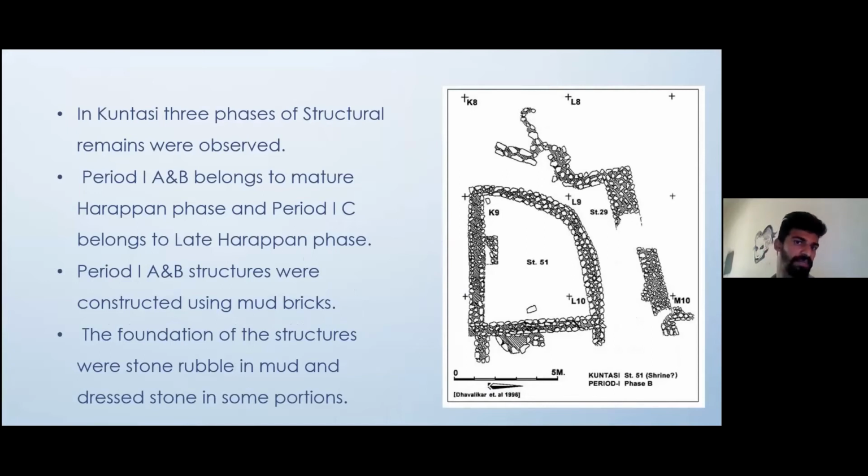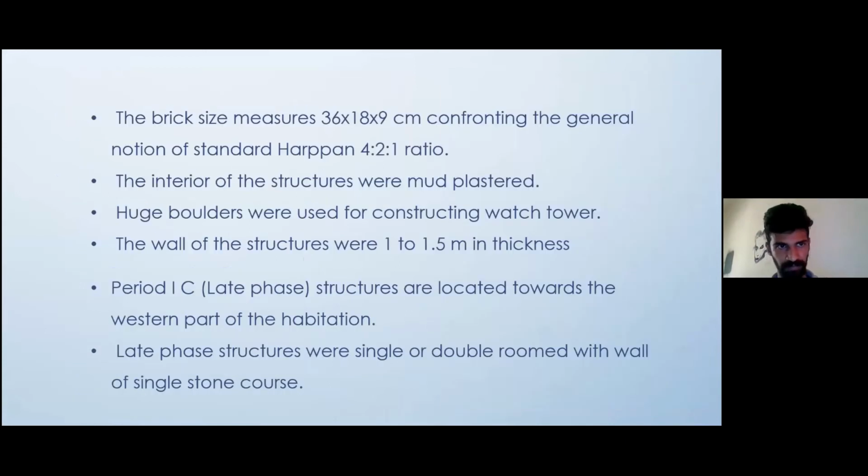Period 1A and B belong to the mature Harappan phase, and period 1C belongs to the late Harappan phase. Period 1A and B structures were constructed using mud bricks. The foundation of the structures was stone rubble in mud, and dressed stone in some portions. The brick size measured here was 36 by 18 by 9 centimeters, contradicting the general notion of the standard Harappan 4:2:1 ratio.